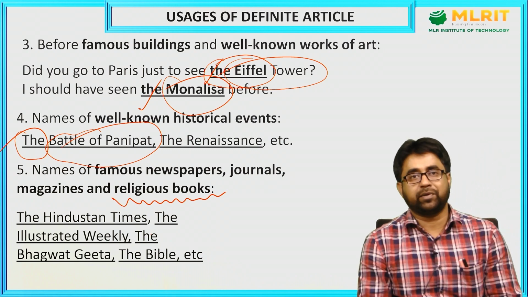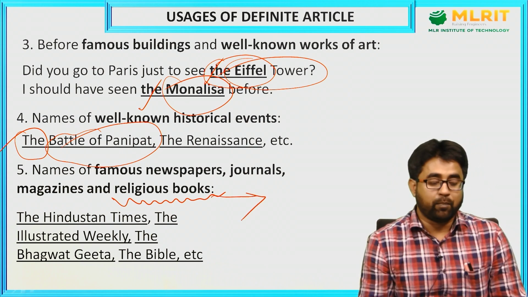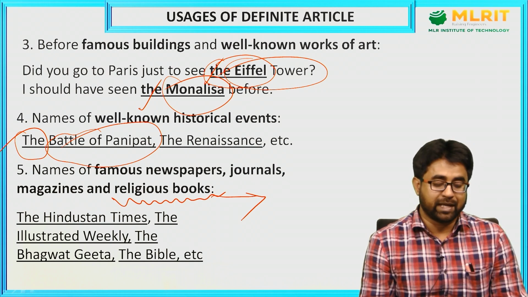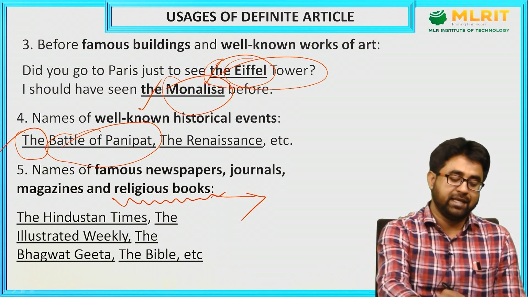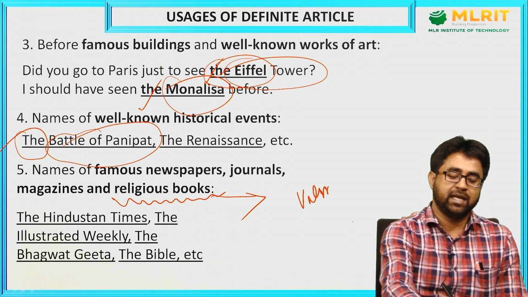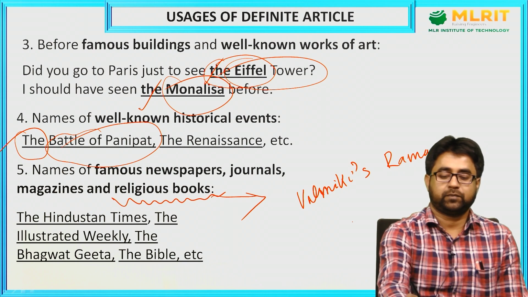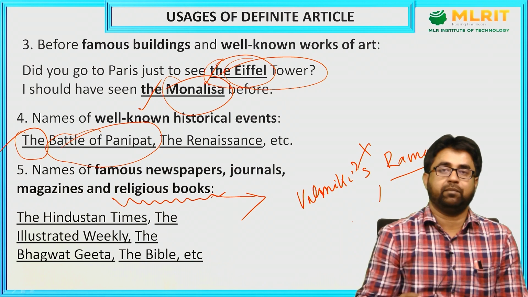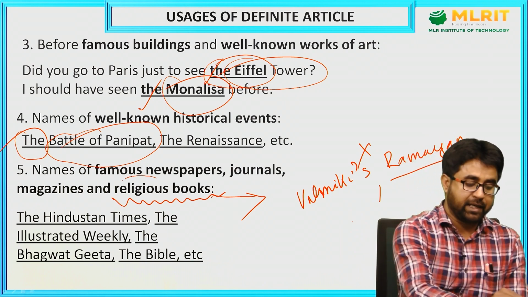But when it comes to religious books, we need to remember one thing. When a religious book is accompanied by the name of the author, we don't need to use any article. For example, we can say Valmiki's Ramayana. We cannot say Valmiki's the Ramayana, because it is accompanied by the author's name. We have to say Valmiki's Ramayana. Here we are not using any article. Please remember that. This is one point you need to remember regarding religious books.